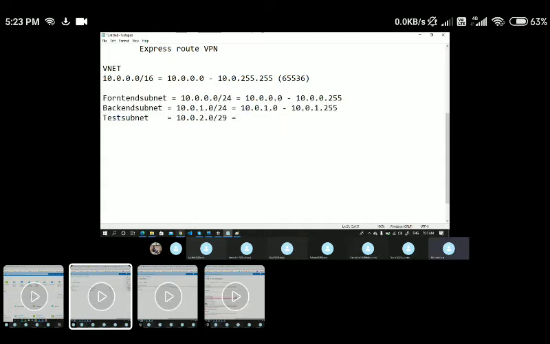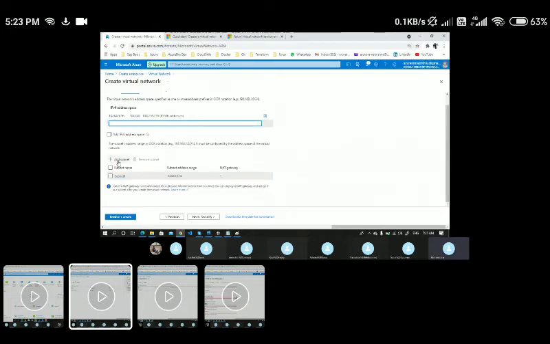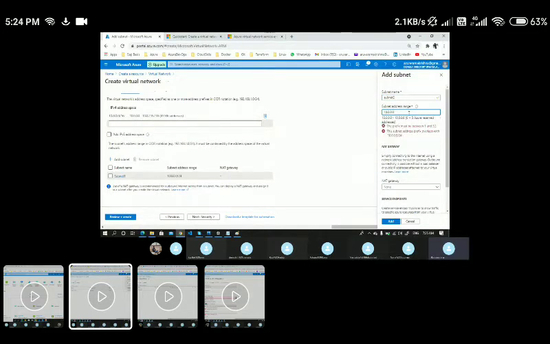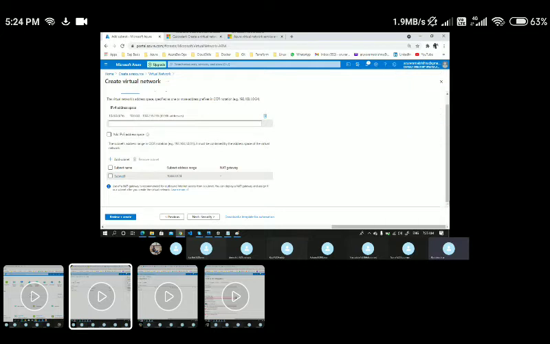So this is how I'm dividing the subnets now. Let's say I'll create one more subnet, and I'll name it subnet 2. If I give the same IP address with /24, you will get an error: the subnet address prefix overlaps with the already existing one. So if I replace it with 1 here, it will take it by default. And for the remaining, I'm going with the default.